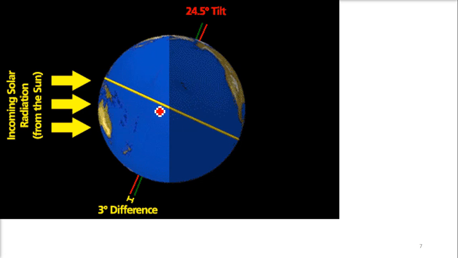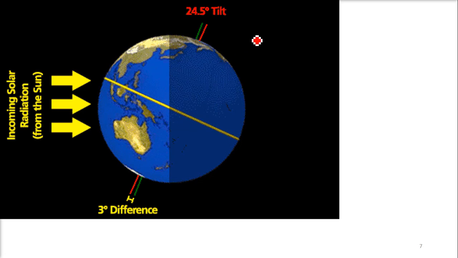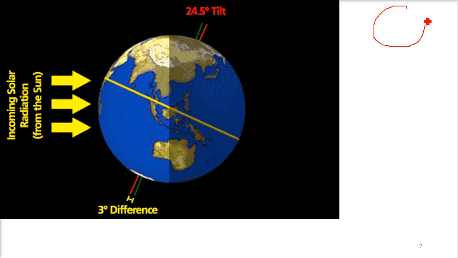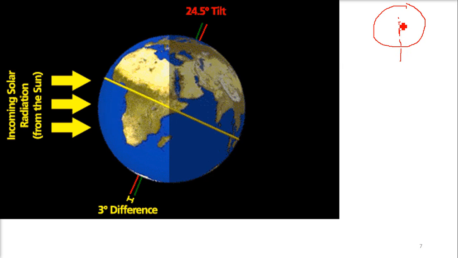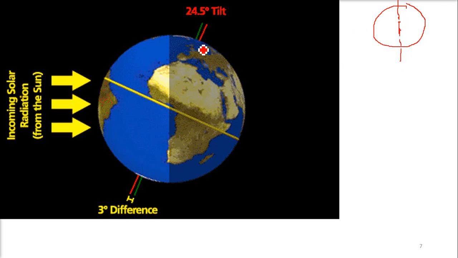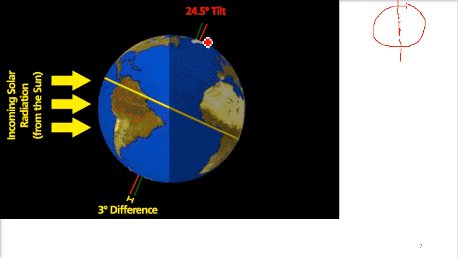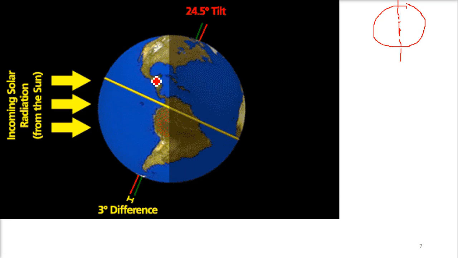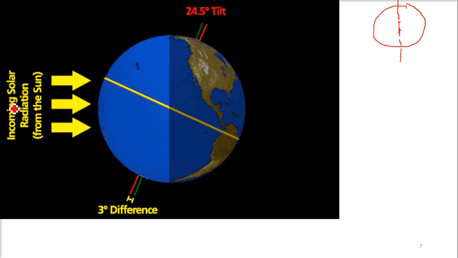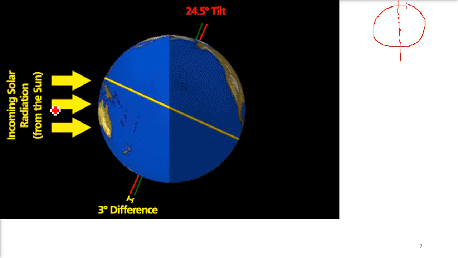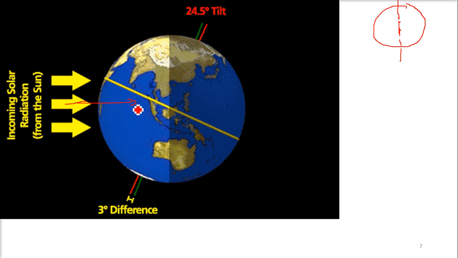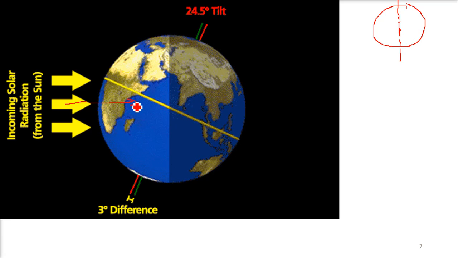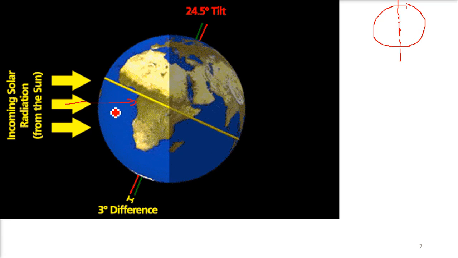Now, because earth is moving and we are not like this, the axis is not like this, right? The axis is tilted. Some degree it is tilted. So when it is tilted, if you see, the sun rays are coming like this. So the sun rays are falling exactly on this region. But this region is changing.